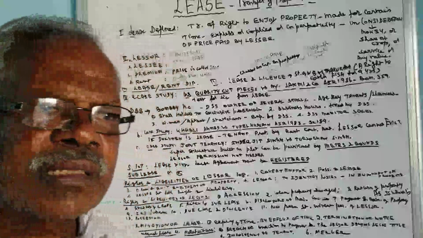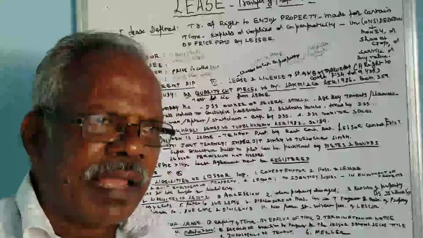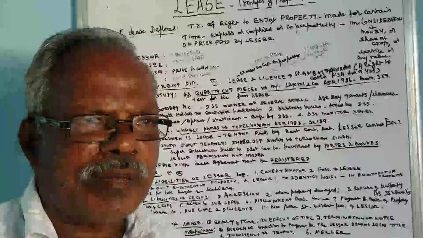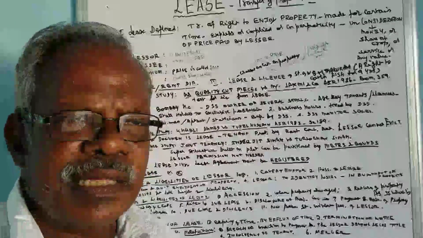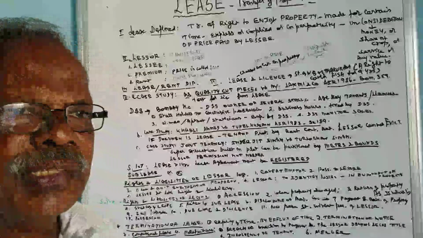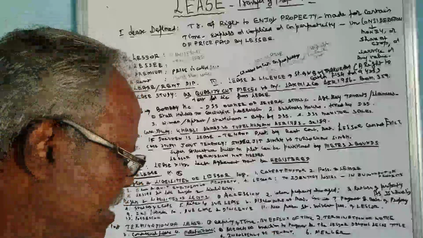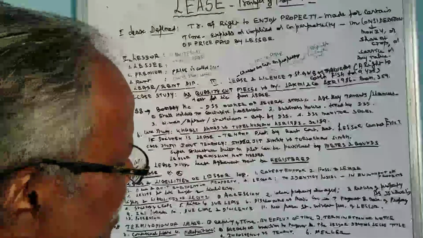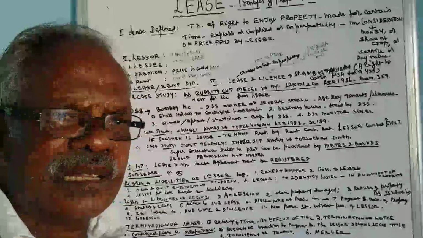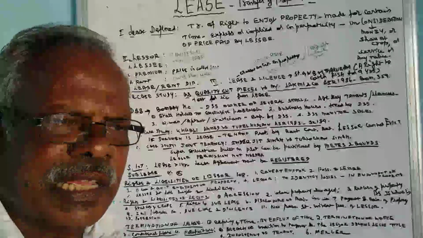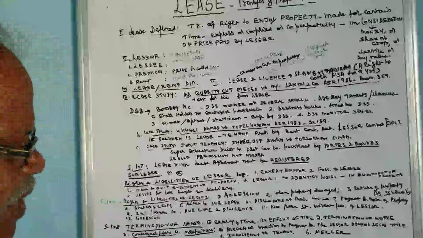Merger means, suppose the lessee comes to own the property by paying the amount to the lessor, then it comes under merger. So in that way the original lease deed comes to an end. Then surrender, express or implied. Sometimes the surrender of the property, expressly or impliedly, terminates the lease.